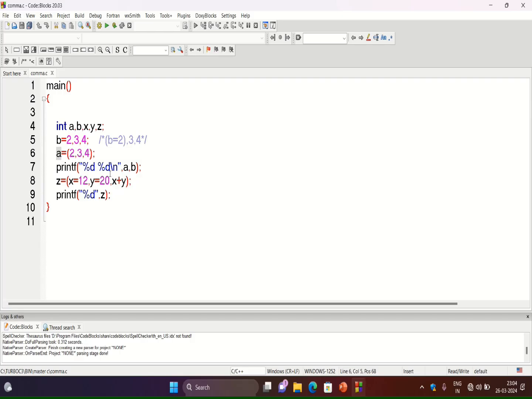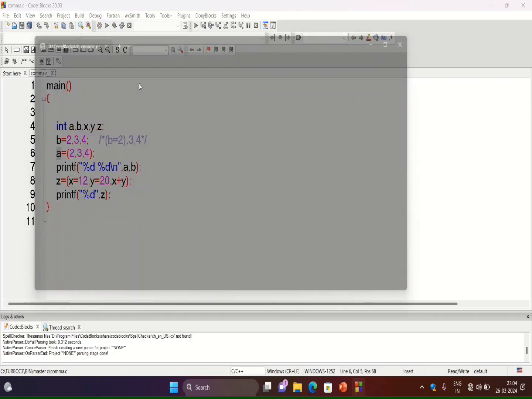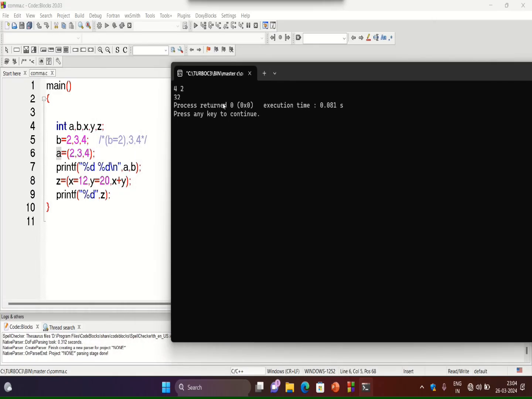With this printf function, the values of a and b will be displayed, so 4 and 2. Let us run this program. See here, the value of a, which is 4, is displayed, and after that the value of b, that is 2. This is the output of this printf function.